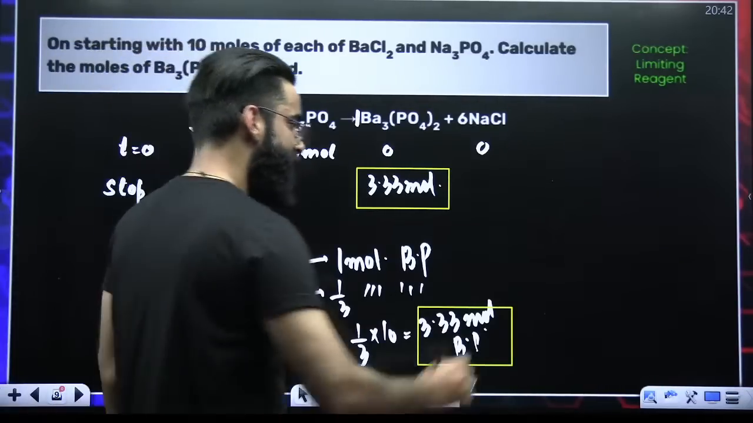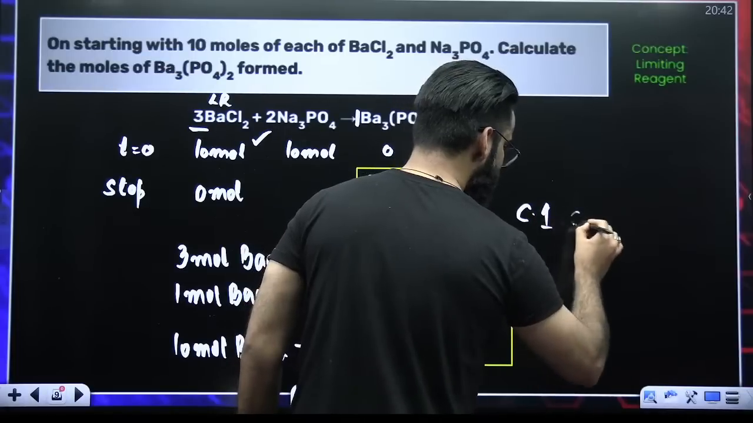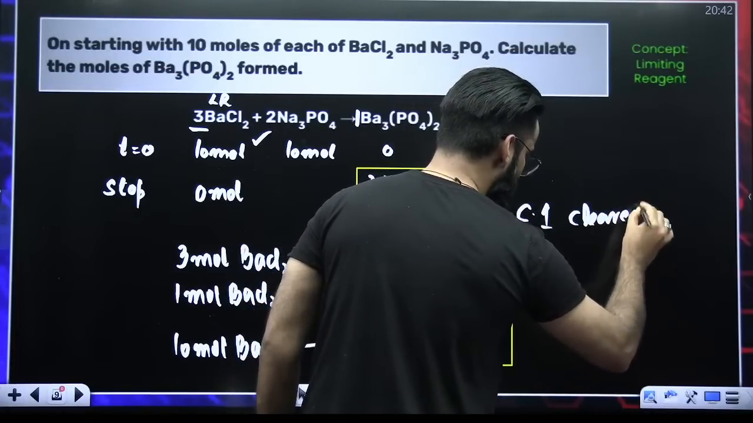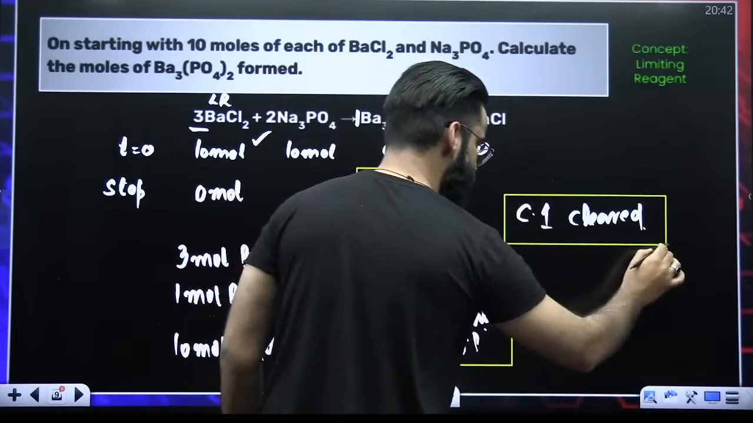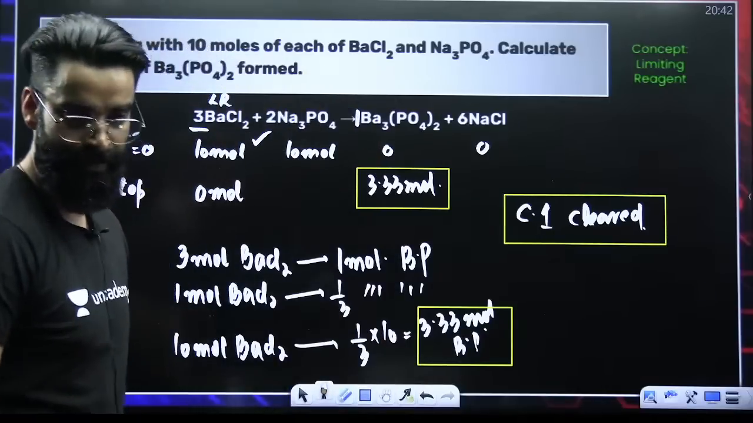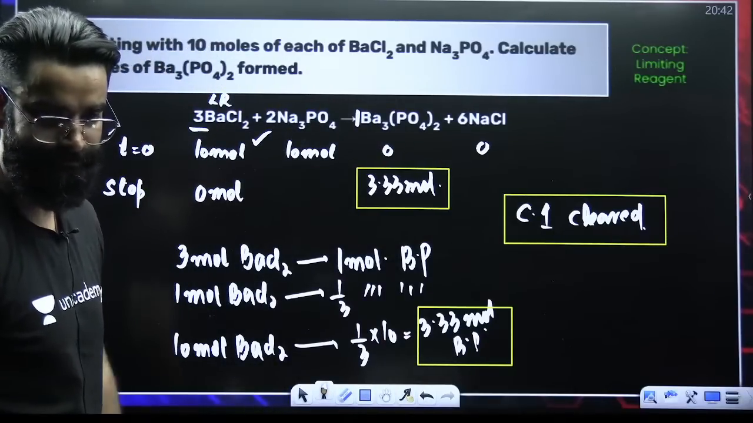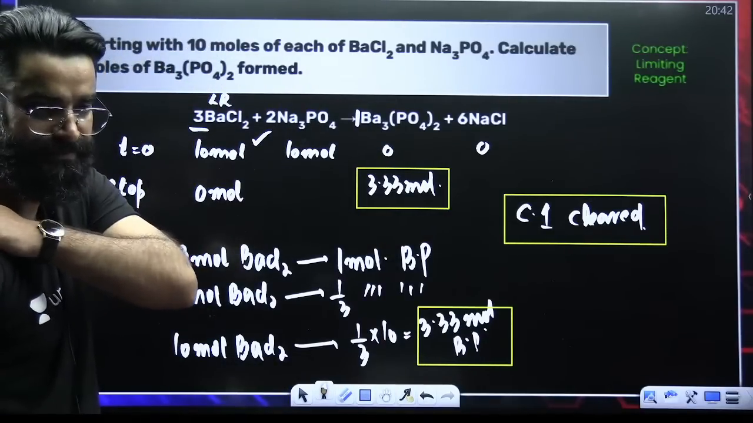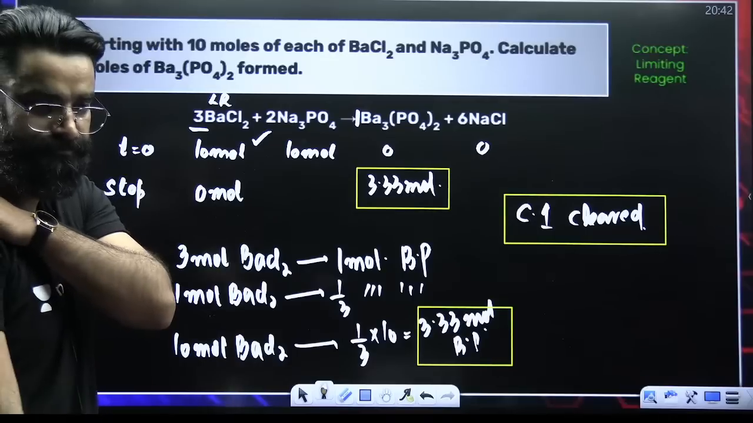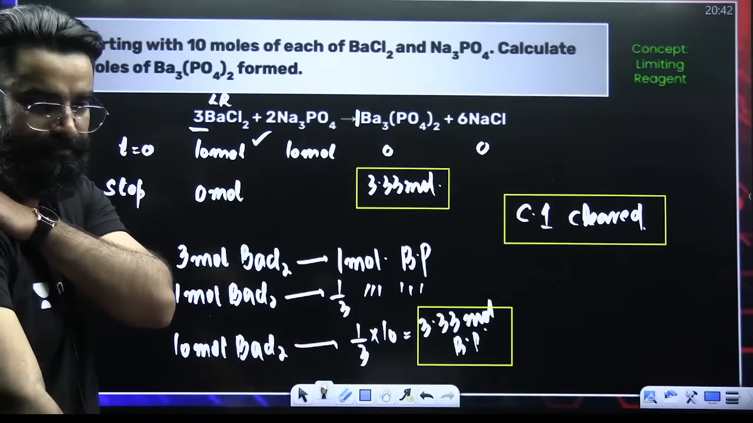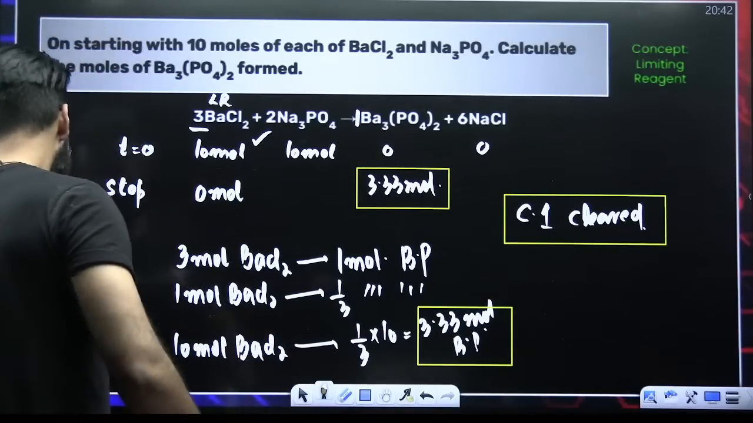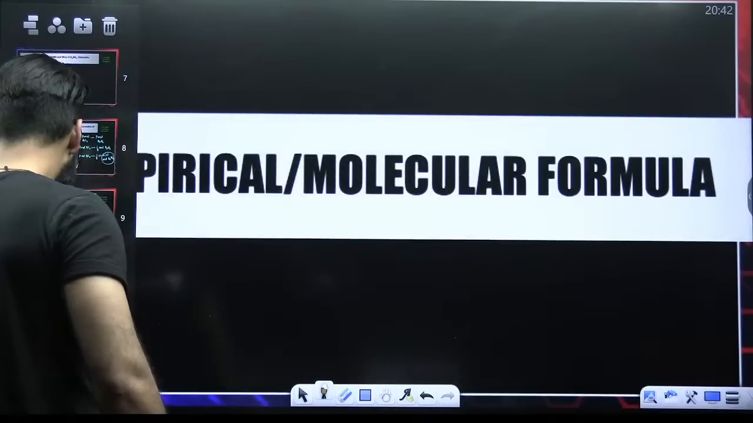So I'm writing here, concept 1 cleared. If any question is asked from the limiting reagent, you should be in a position to solve that. Amazing, guys. Perfect. Moving on to concept number 2.